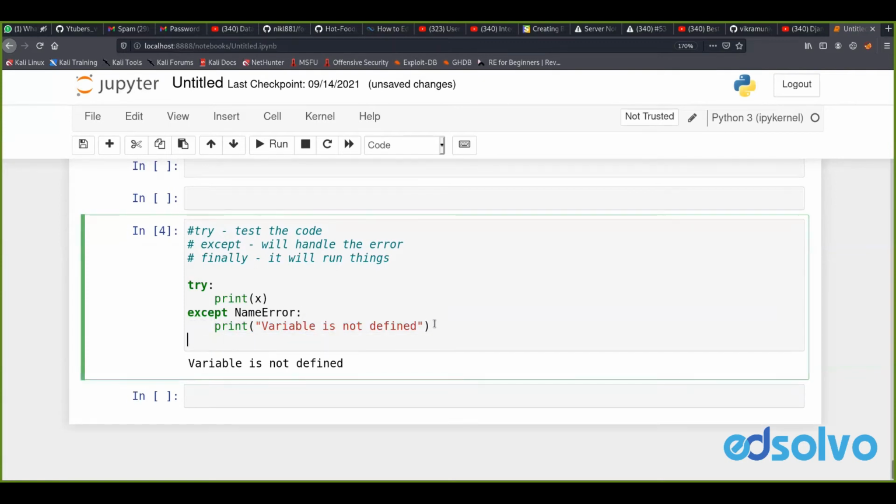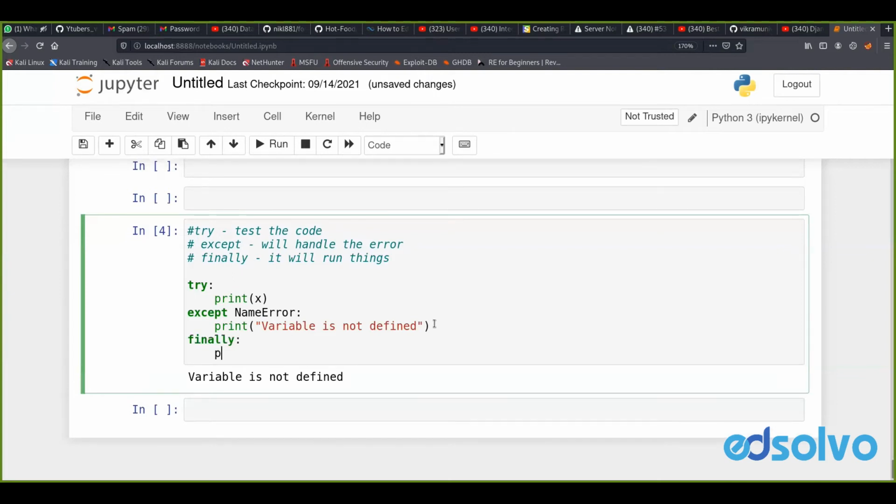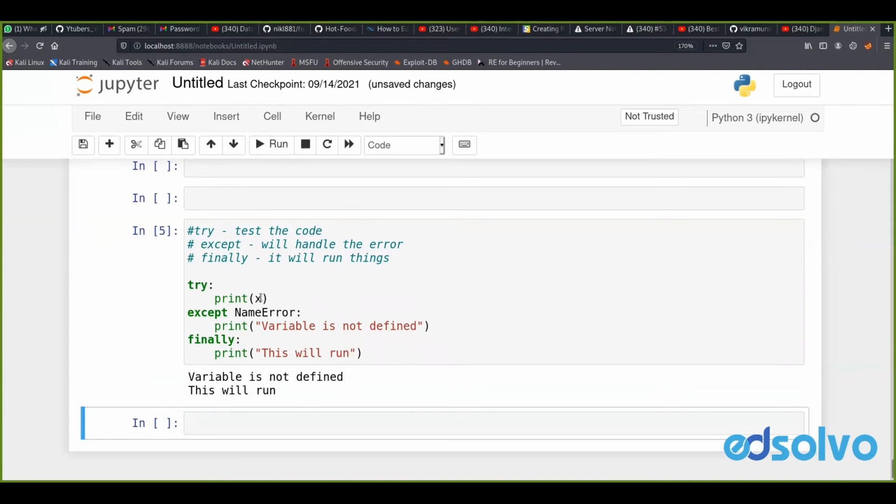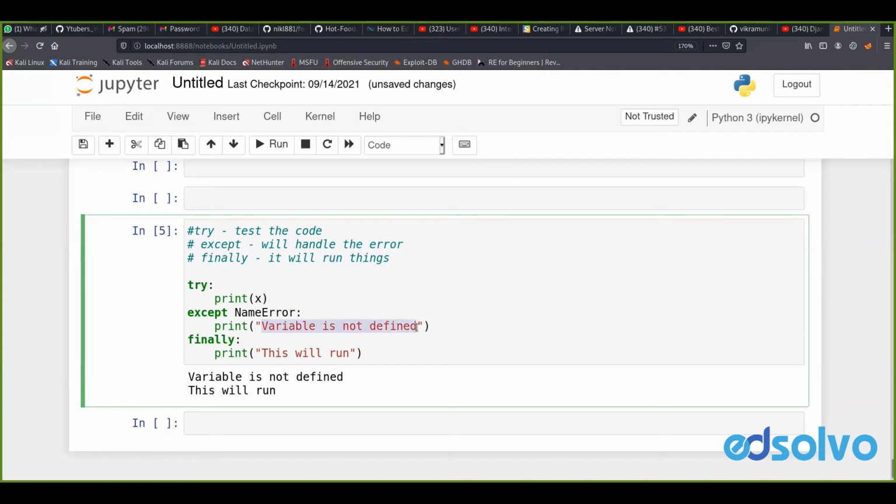And if I also tell you about the finally block, if I write print and now run this, in spite of having an error here, my except block is handling the error with the statement variable is not defined.